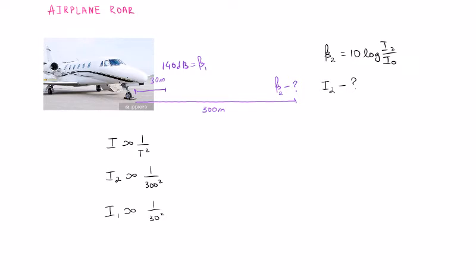Now, if I divide I2 by I1 and make a ratio, I2 over I1 equals 30 squared over 300 squared, which leads us to 1 over 10 squared, or 1 over 100.